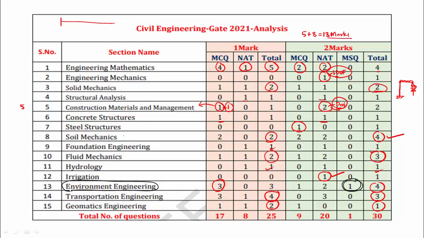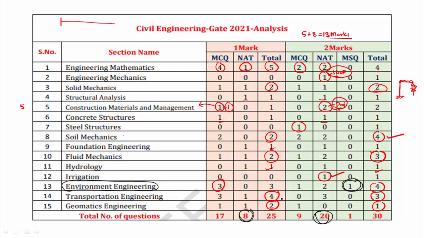I can say that the NAT questions this time are very high. You can see 28 questions out of 55, that means more than 50 percent, about 60 percent of the questions, are NAT. MCQ questions this time are very few and NAT questions are very high compared to last year.